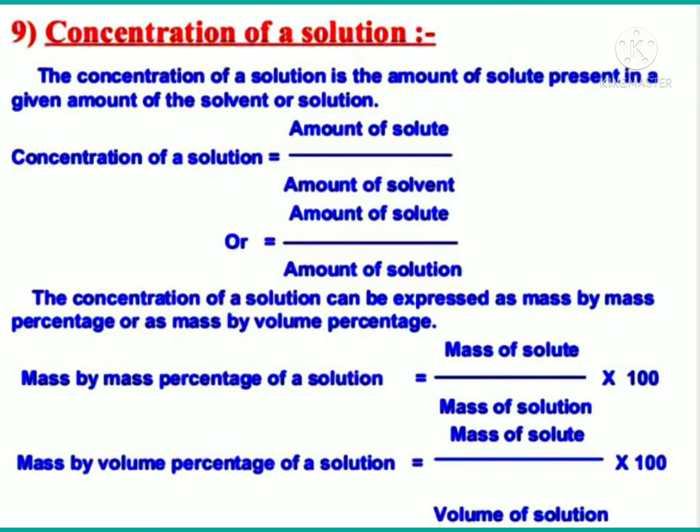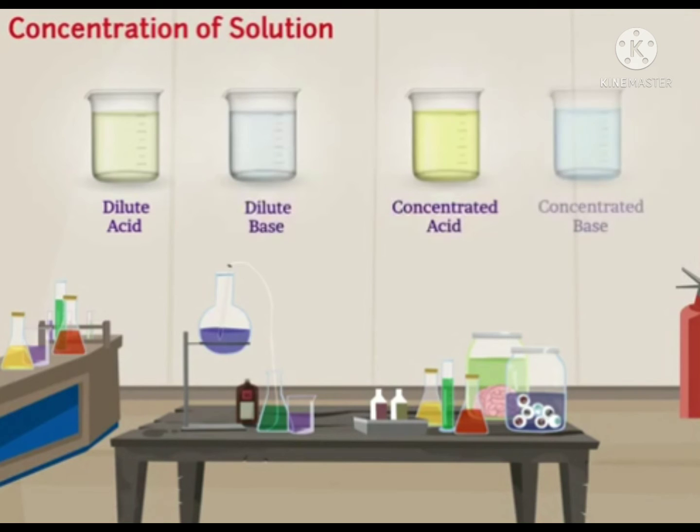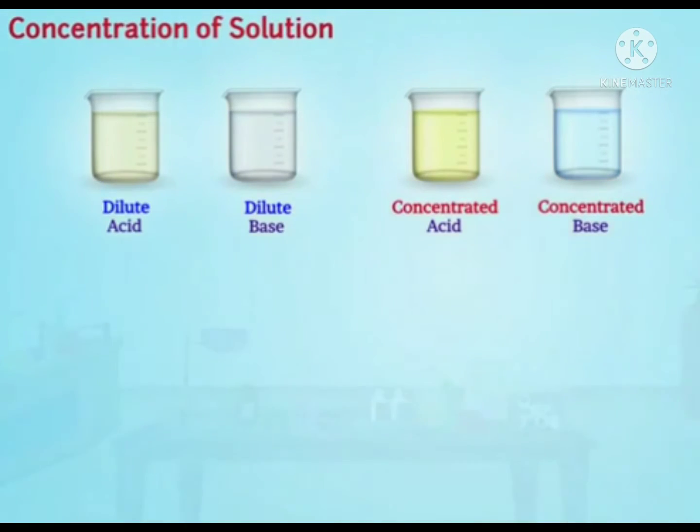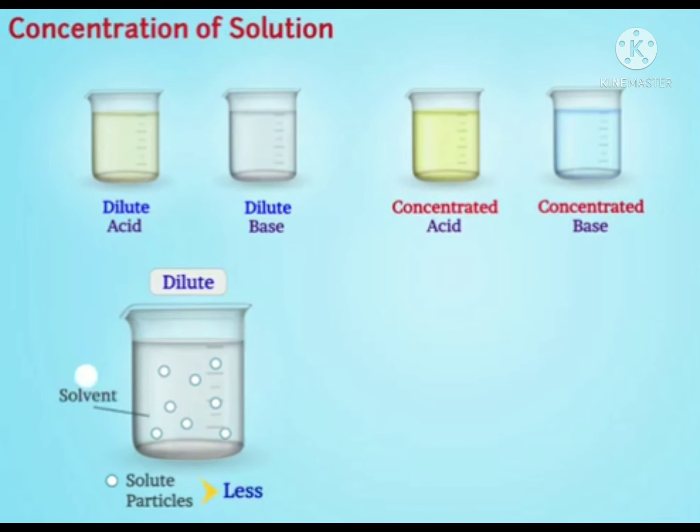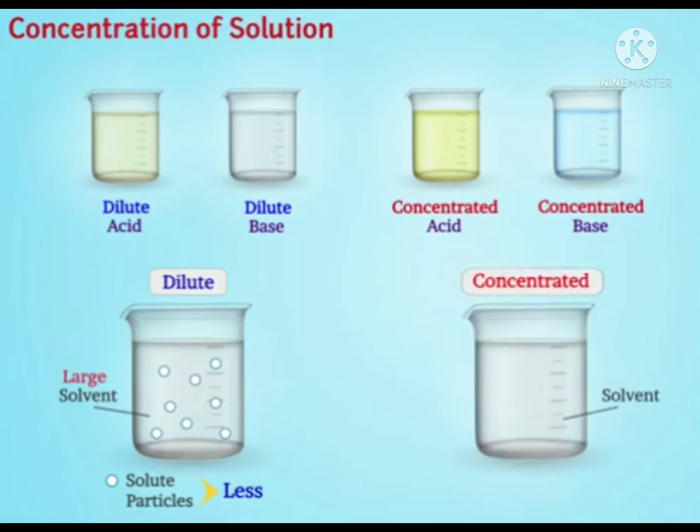Dear students, observe this video. Dilute or concentrated bases. What do these words dilute and concentrated mean? They specify the concentration of a solution. A solution is said to be dilute if the number of solute particles present in the solution is less while solvent is present in larger quantity. A solution is said to be concentrated if a large number of solute particles are present in the solution.